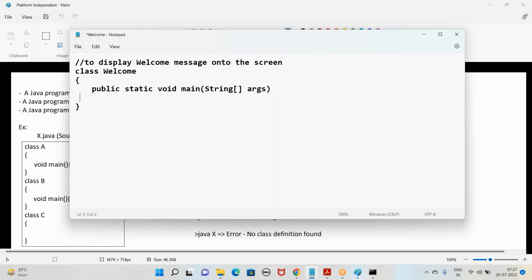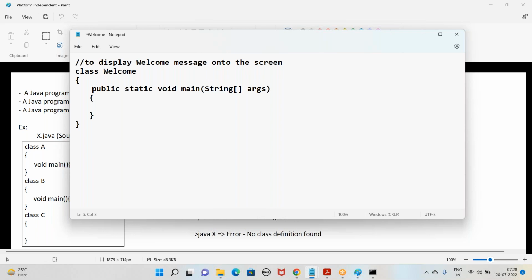Today's objective is not to understand the meaning of this program. What is public, what is static, what is void, what is a string array: don't worry about all these words. Automatically we'll understand each and every word as the days go on. So this is the way the main method should look: public static void main with the argument String array args.